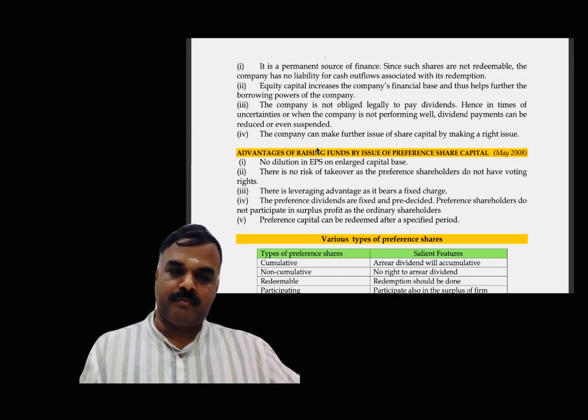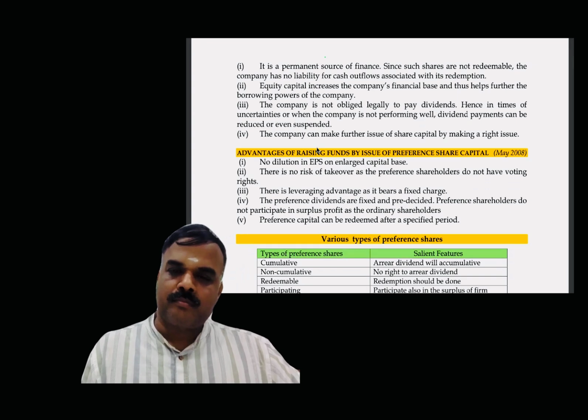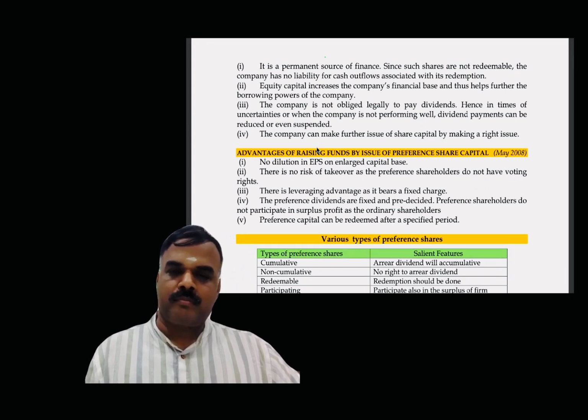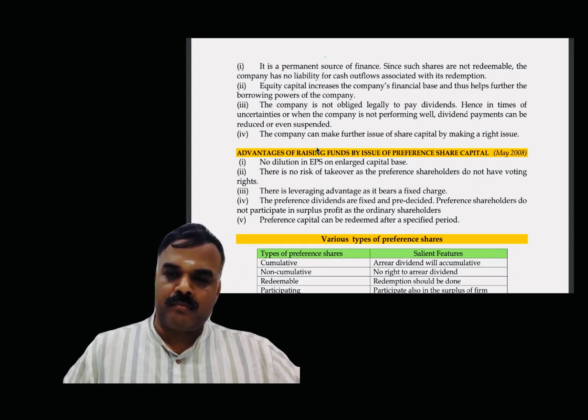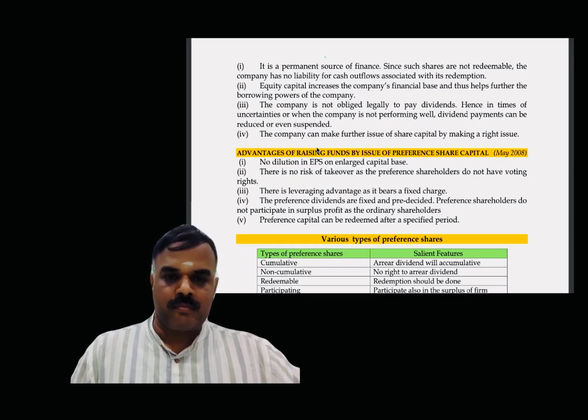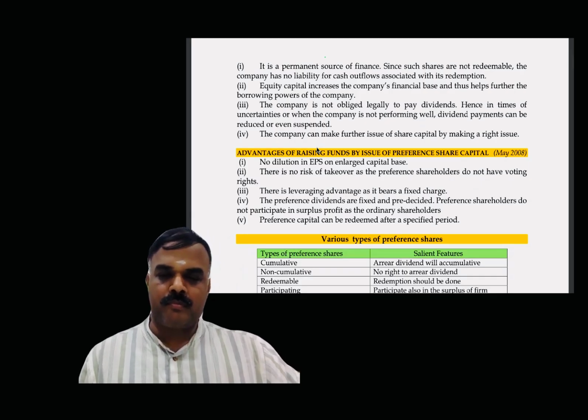Advantages of raising funds by issue of preference share capital. No dilution in earnings per share on the enlarged capital base. There is no risk of takeover as the preference shareholders do not have voting rights. There is a leveraging advantage as it bears a fixed charge. Preference dividends are fixed and pre-decided.